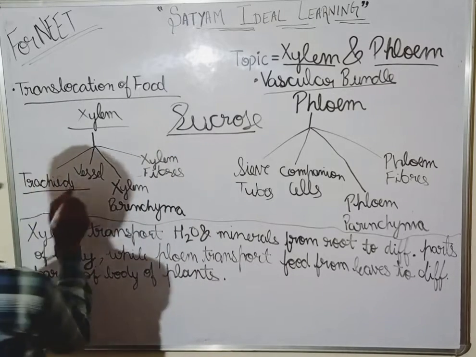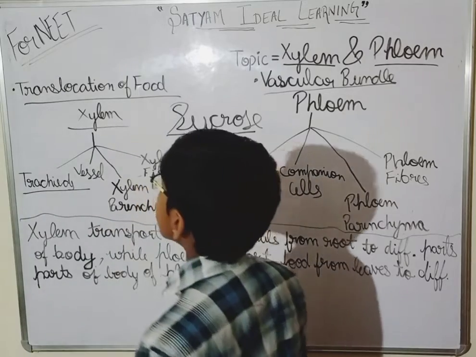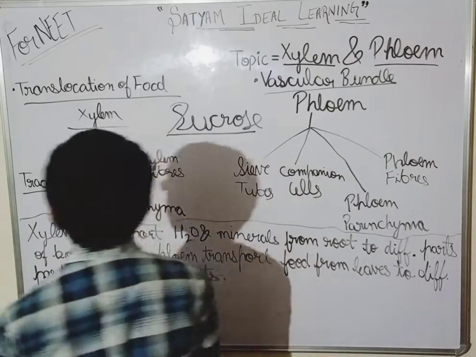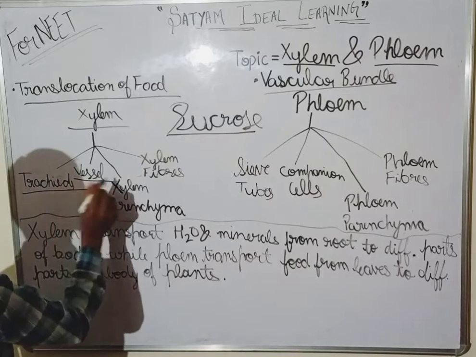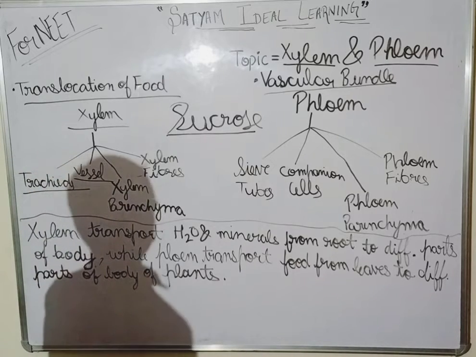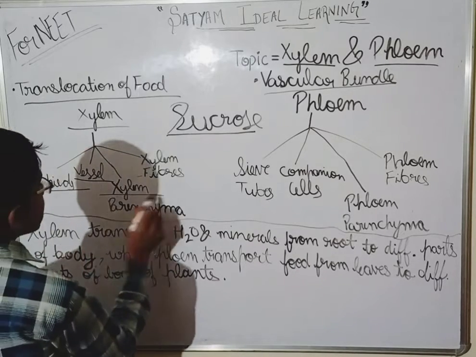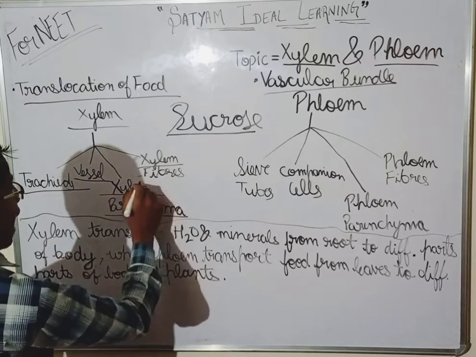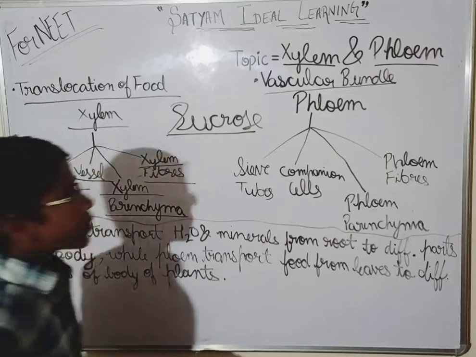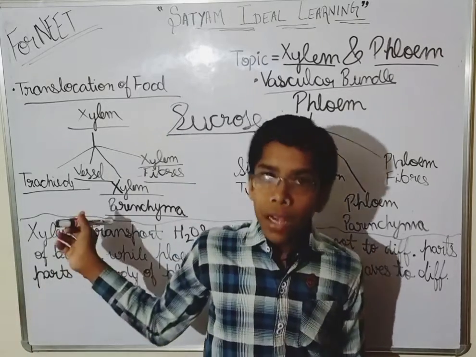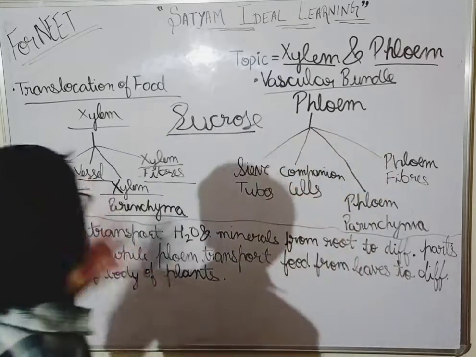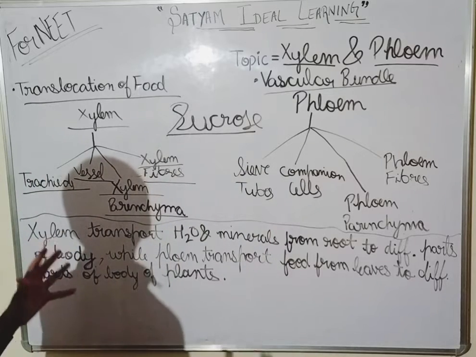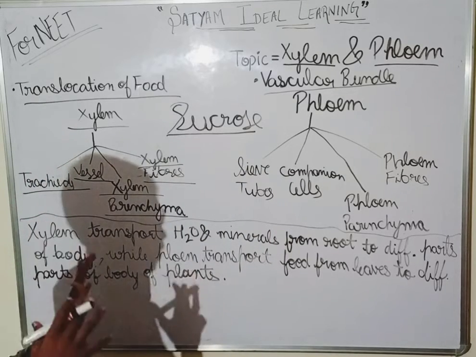First one is tracheids. Second one is vessel. Third one is xylem parenchyma. And fourth one is xylem fibers. These are the components or elements of the xylem. Now we will be discussing each of them one by one.